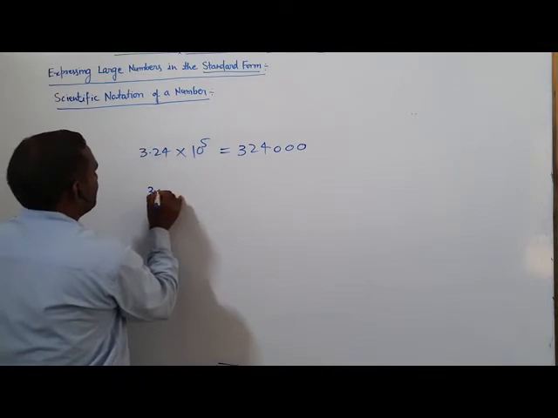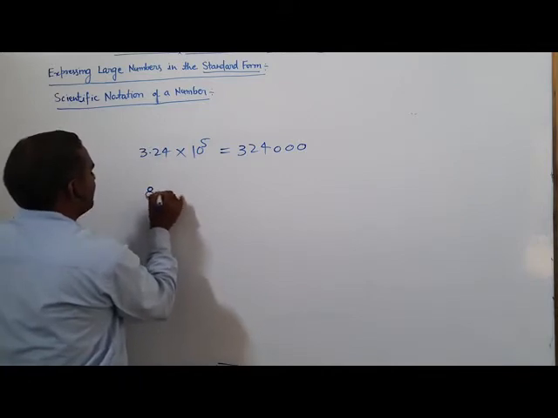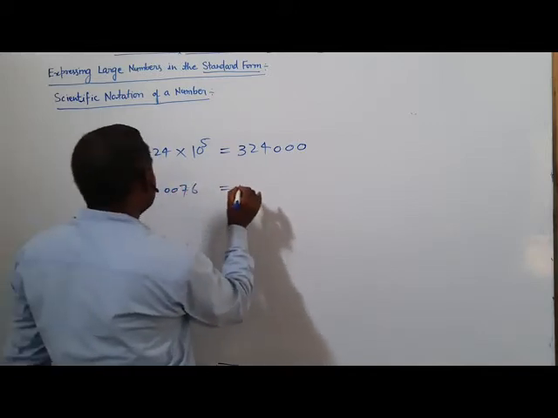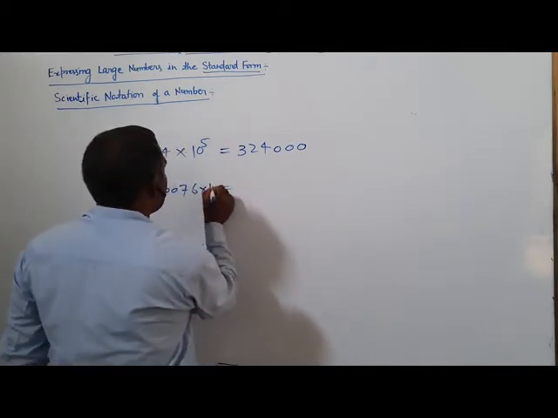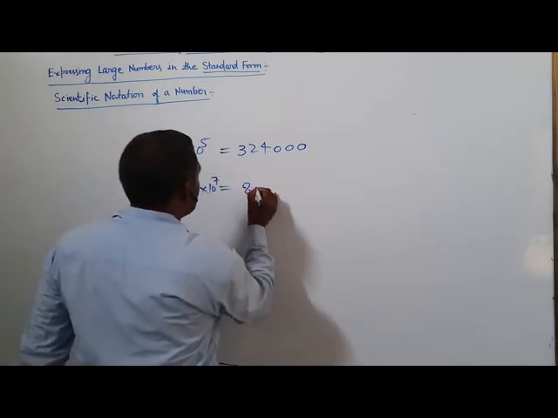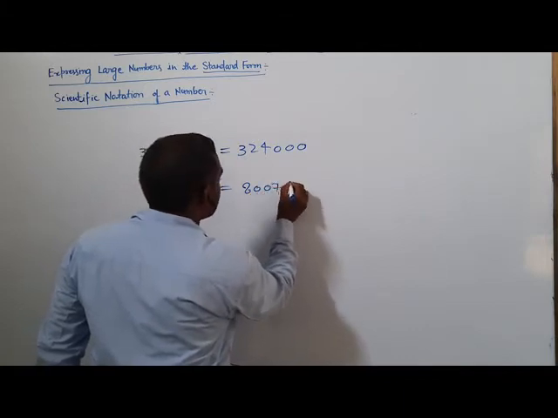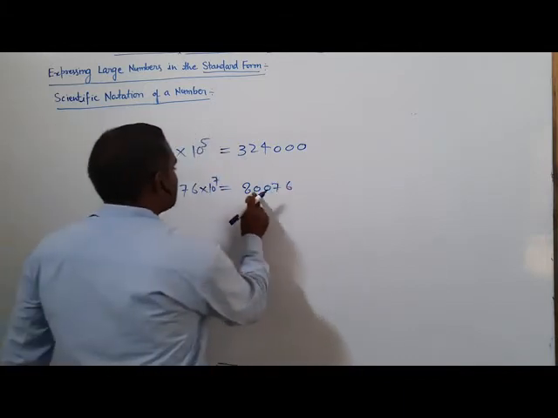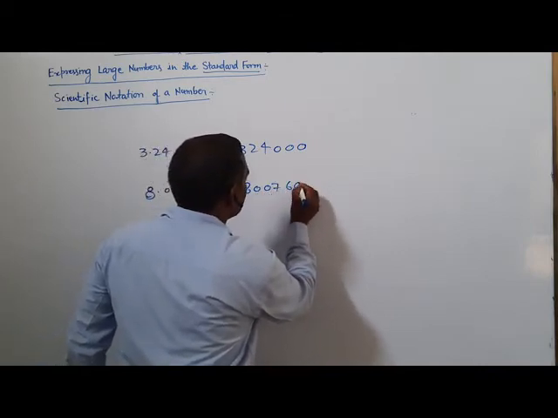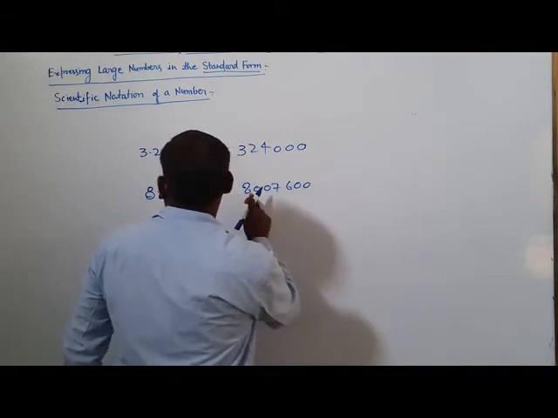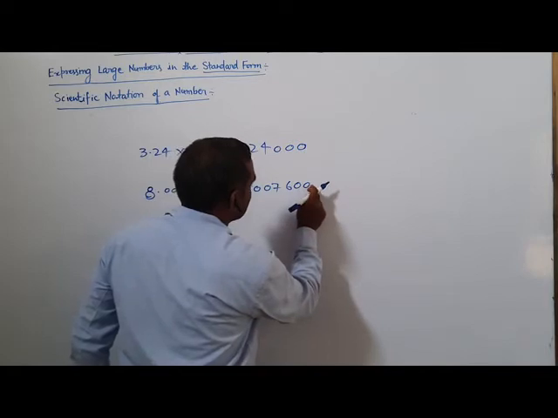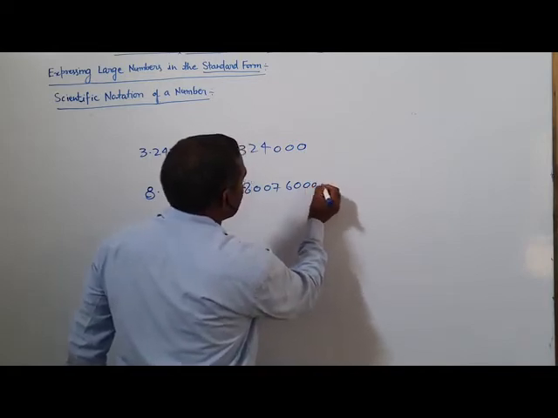Another example: 8.0076 into 10 to the power 7. Then you can write 80076, and 7 places: 1 2 3 4 5 6 and 7.